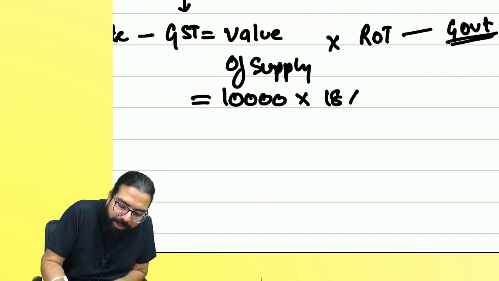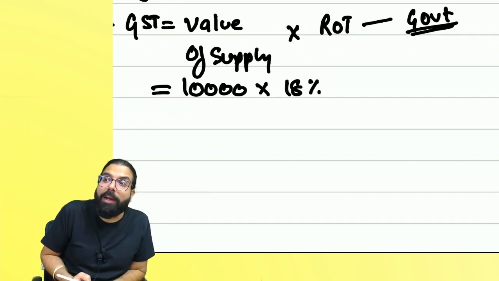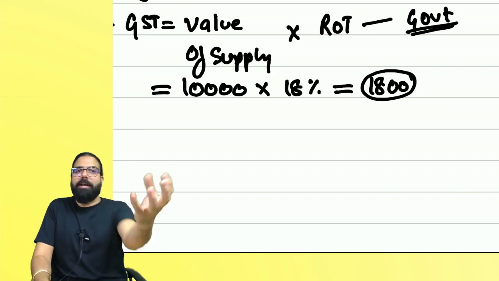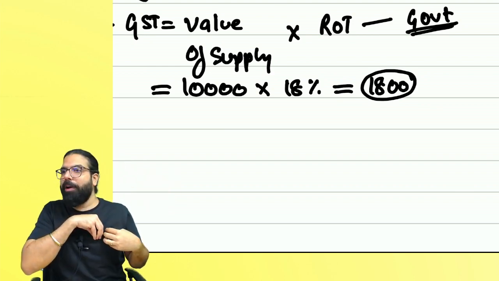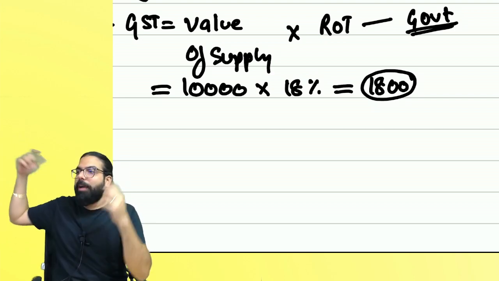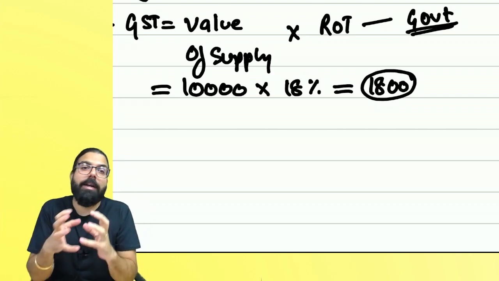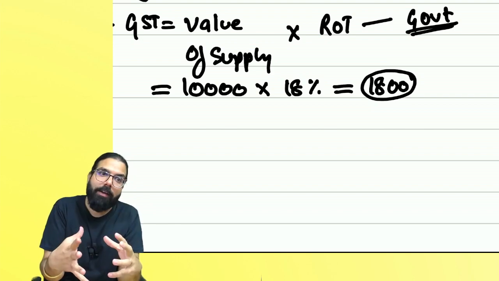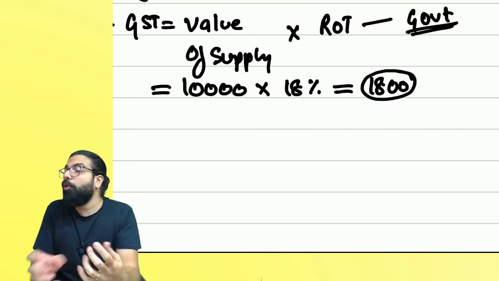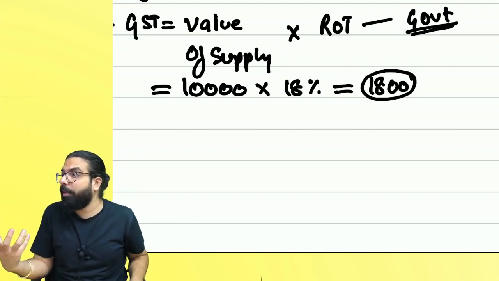Supposing on my class, the rate of GST is 18%. What will I do? I will go ahead and collect from you 1800. So I will collect 10,000 as my fees, I will keep it in my pocket, and I'll collect 1800 from you and give it to the government. Are you practically able to apply? The day you start applying IDT practically, every shop you go, invoice. This sir told in the class. You'll be able to start applying everywhere. Can I go ahead, everyone?